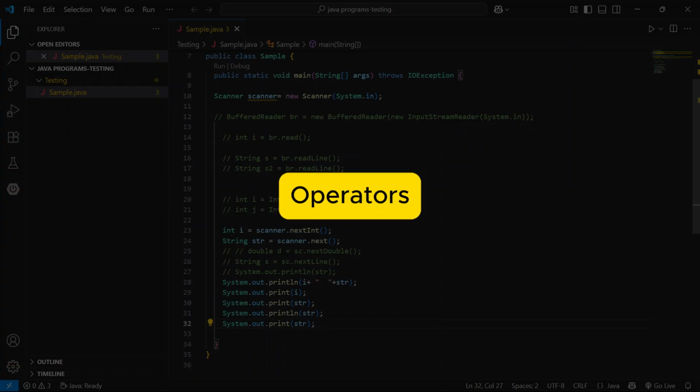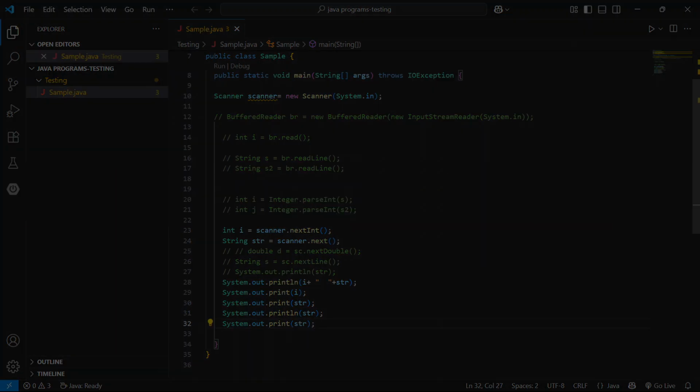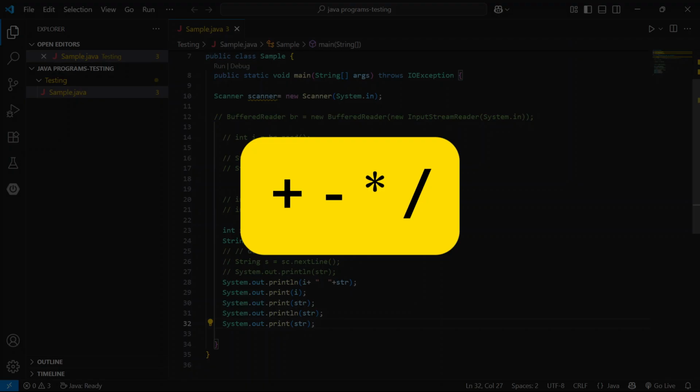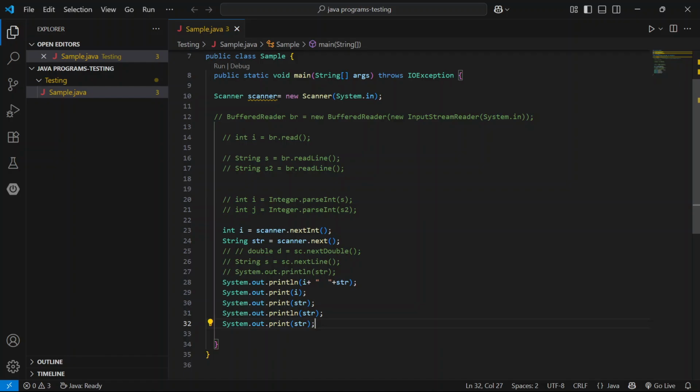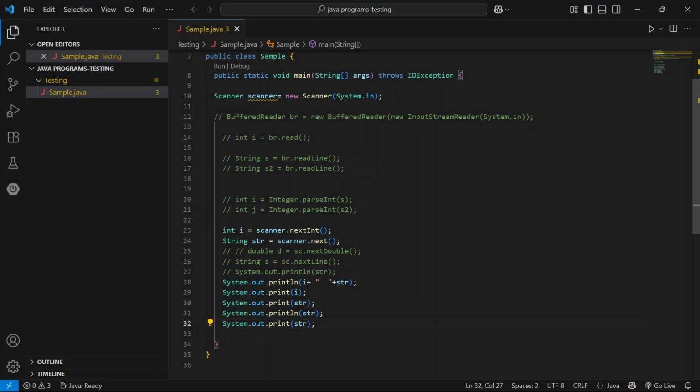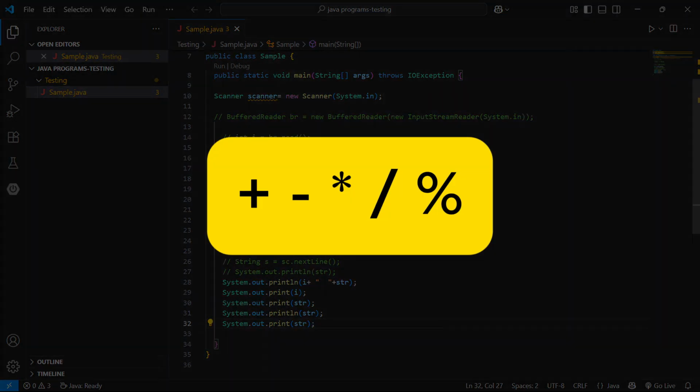Today's topic is operators. Actually, operators are symbols that tell the compiler to perform a specific action on data. Symbols such as plus, minus, multiplication, division, and so on. Operators are classified into different types such as arithmetic, unary, assignment, relational, logical, bitwise, and ternary operators. Let's move with arithmetic operators. Arithmetic operators contain plus, minus, multiplication, division, modulus.